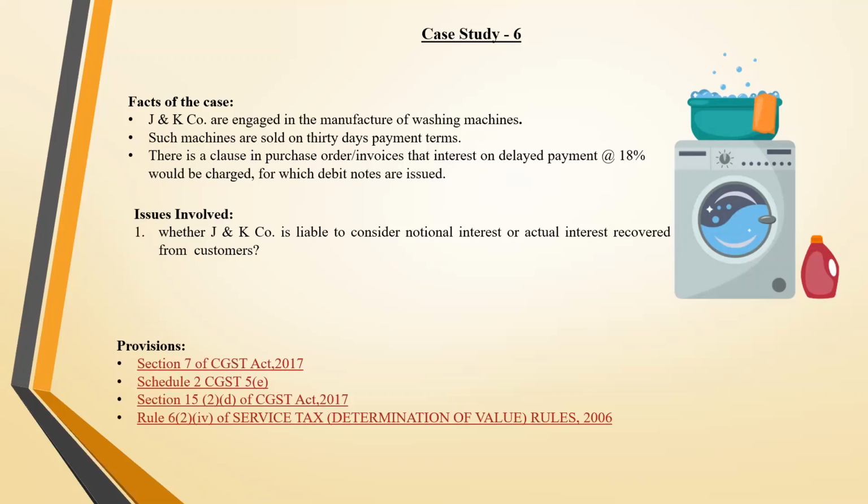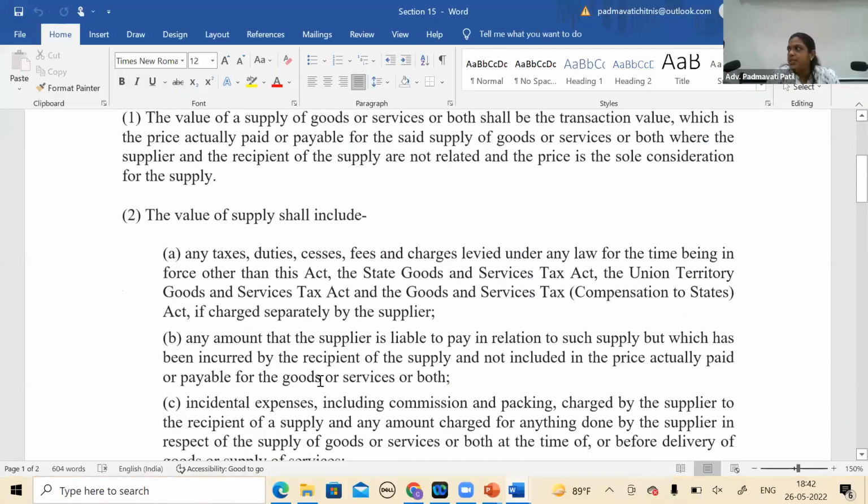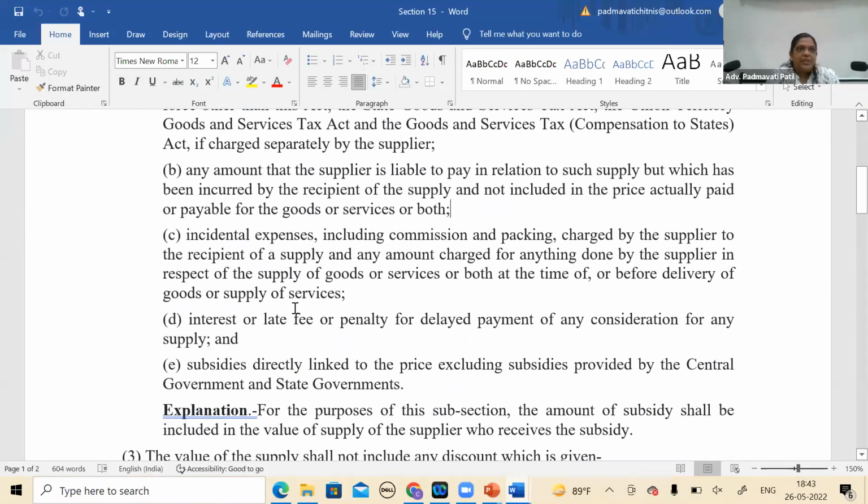It will arise as soon as it is payable. Yes. And one more part here: exceptionally, under section 15(2)(d), there is a specific mention of inclusion of interest on delayed payment. That is one more ripple effect. As far as service tax is concerned, under the valuation rules there was a specific exclusion in Rule 6 of the determination of value rules, wherein delayed payment interest was not included. But here, 15(2)(d) says interest for delayed payment for any consideration of any supply. So this widened enough. So it has to be included.